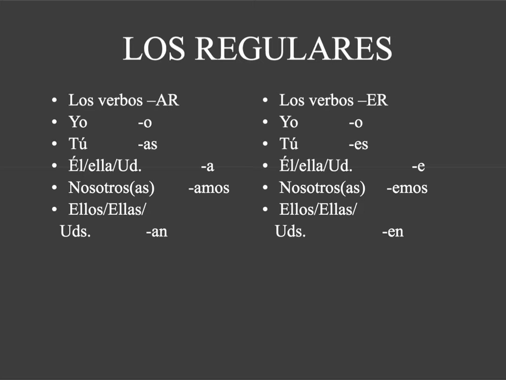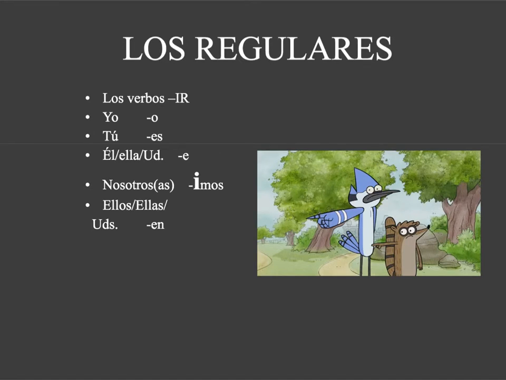If it's an AR verb, you add back o, as, a, amos, or an, depending on the subject. For ER verbs, add back o, es, e, emos, en, again, depending on the subject. And for IR verbs, you add back o, es, e, imos, en, right? That's the one difference between ERs and IRs in the present tense, the nosotros form. For ER verbs, it's emos. For IR verbs, right, I goes with I, so it's imos.